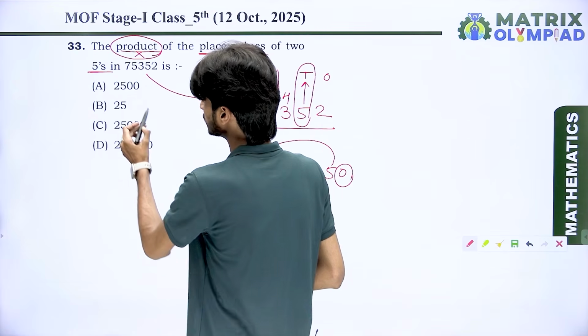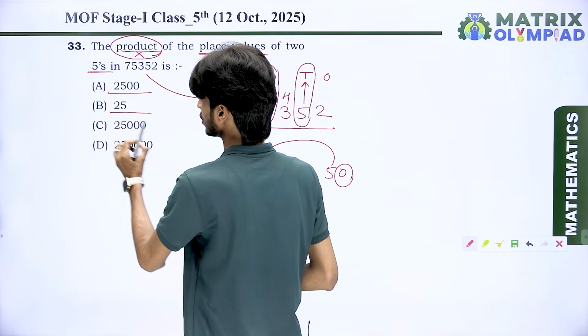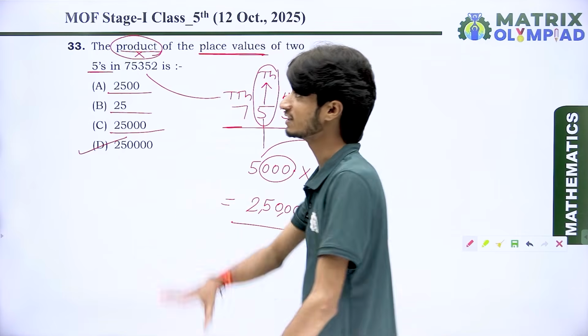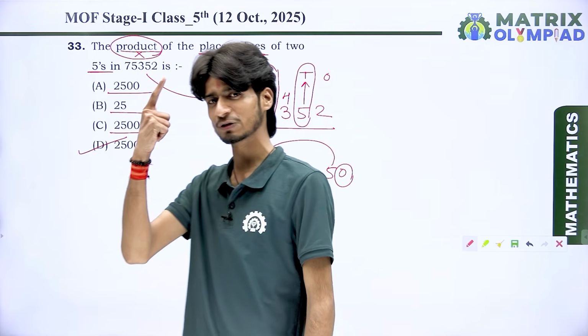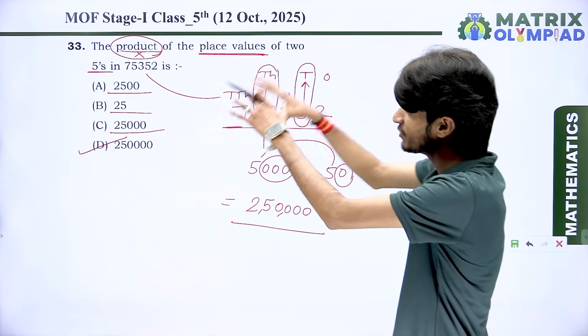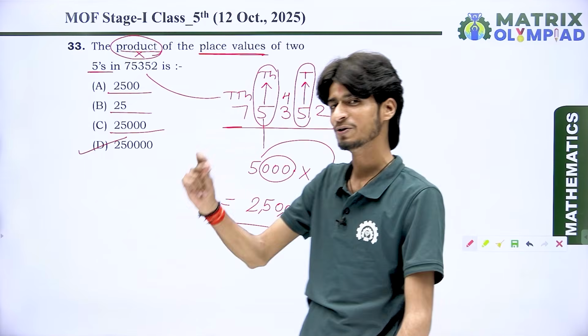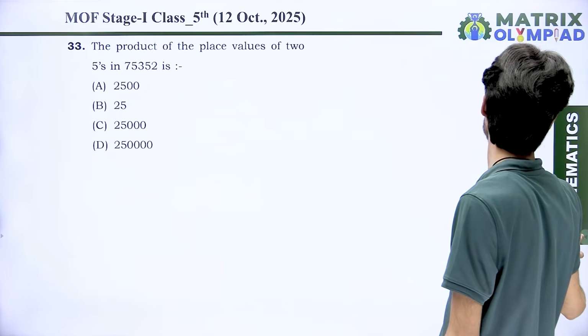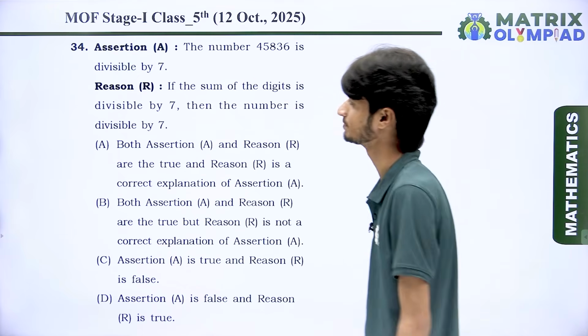So look at the options. This is not right, this is not right, this is not right. This is the correct option of this question. Let's come to the next question, everyone. If you have any doubt, revise this question once again and you will get the final answer. Okay, let's come to the next question according to your aim of examination.